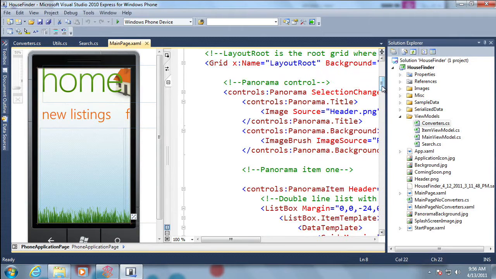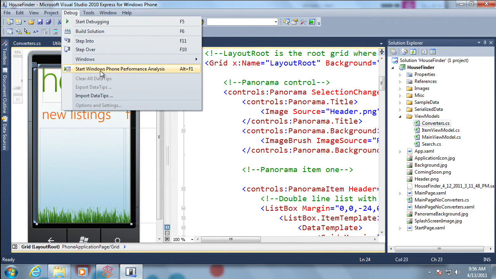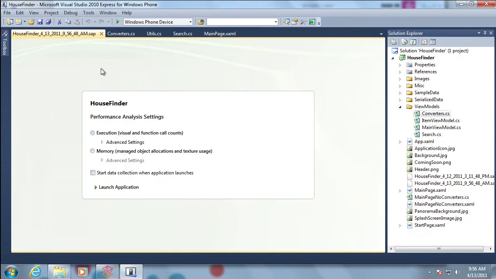And so what I'm going to do here is just sort of show things off. I've got an application here called Home Advisor, and I'm going to run this application. It has some performance problems. And what I can do inside Visual Studio now is just hit Start Windows Phone Performance Analysis. And it'll bring up this little dialog here.